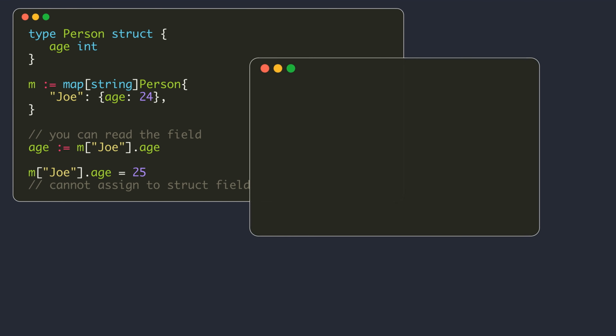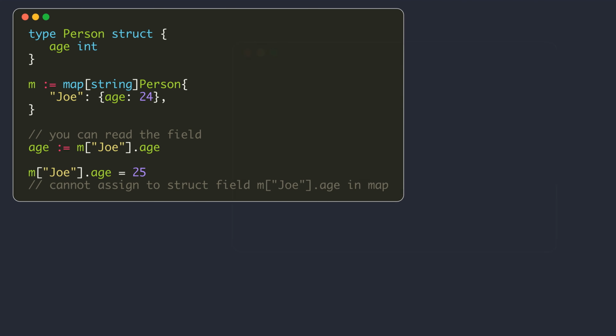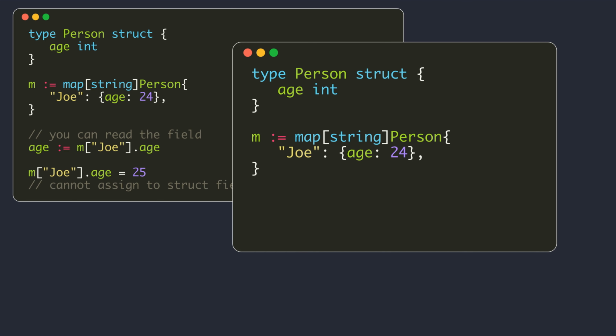If you try to access a non-existing key in a map, Go returns the zero value of its value type. If the Go compiler allowed us to modify the fields of a struct directly after indexing a map, we would be able to change the fields for a key that doesn't exist in the map. The way to modify the struct fields is to get a temporary copy, modify the fields, and assign it back.